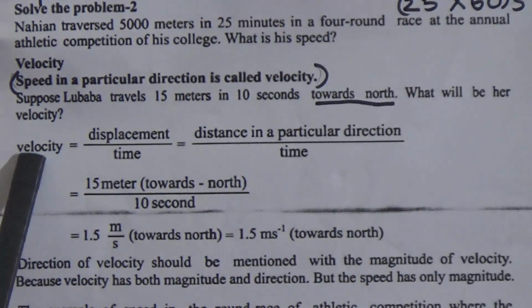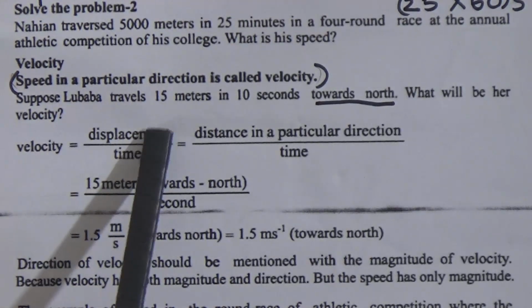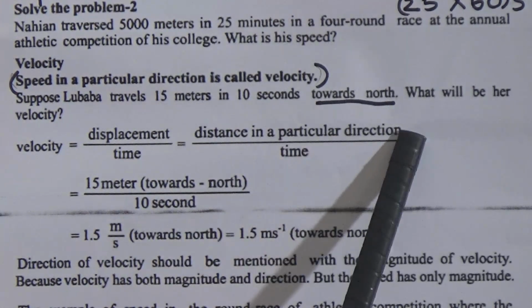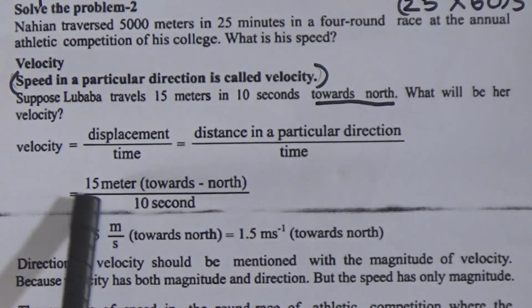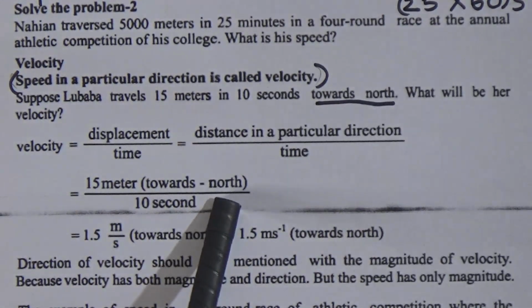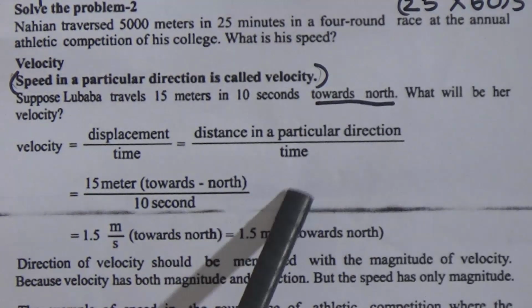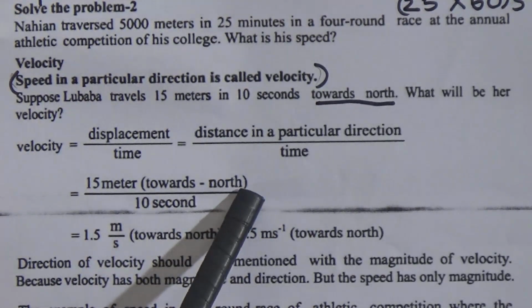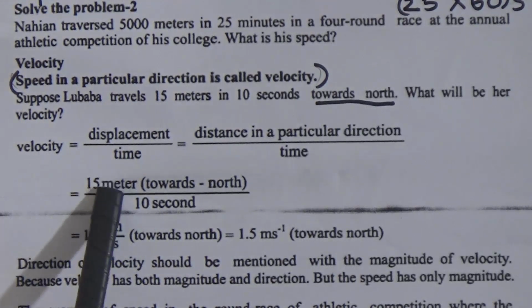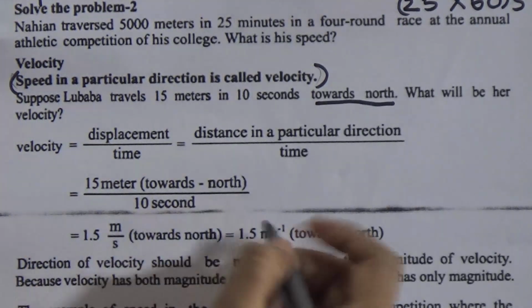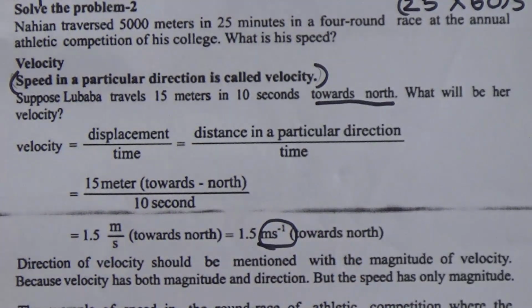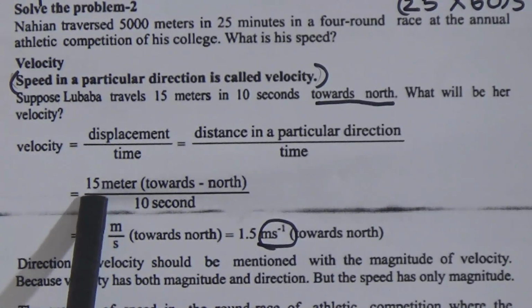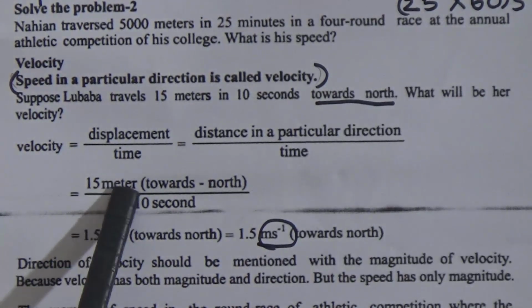Dear students, we have to write like this: velocity equals displacement by time, equals distance in a particular direction by time. The units of velocity and speed are the same, because here only the direction is added, and direction has no unit. That's why we write the same unit, meter per second, for speed and velocity.